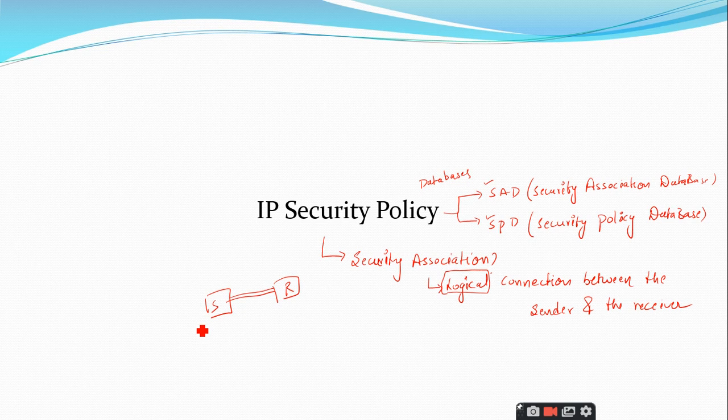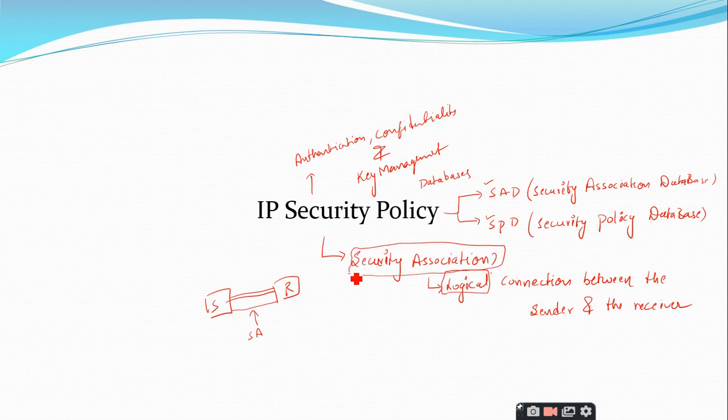We just assume that the sender and the receiver are connected with a logical connection in order to provide these security services such as authentication, confidentiality and key management. In order to provide these three security services, we need to have a connection between the sender and the receiver, and that connection we are taking as a logical connection, and we are naming it as the security association.